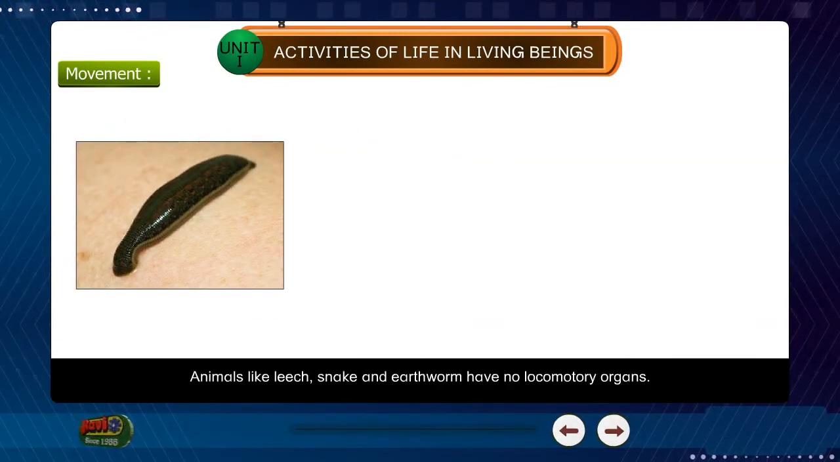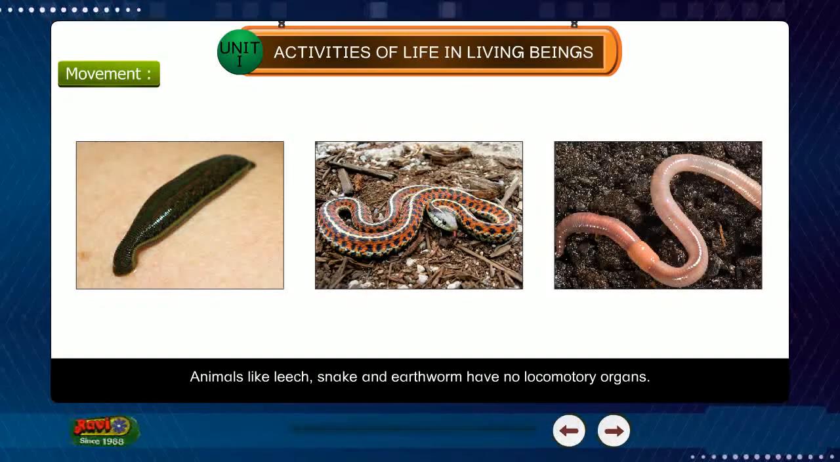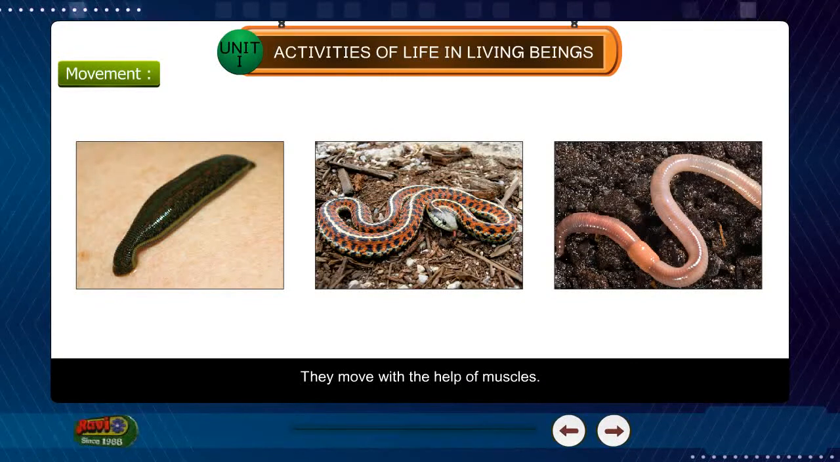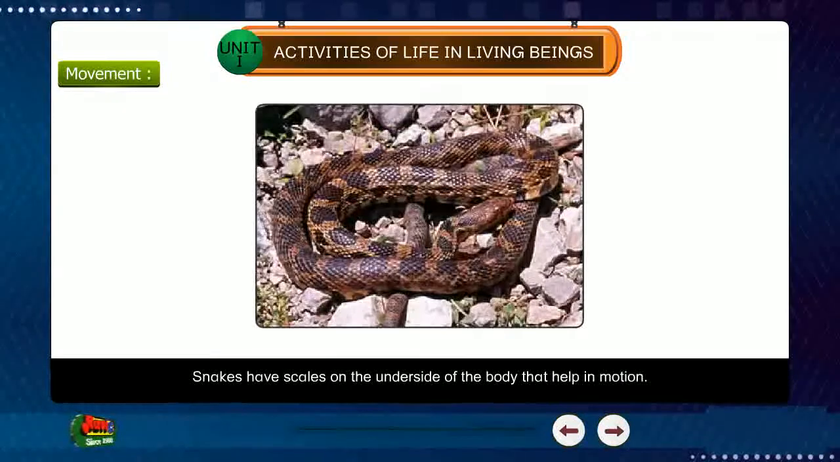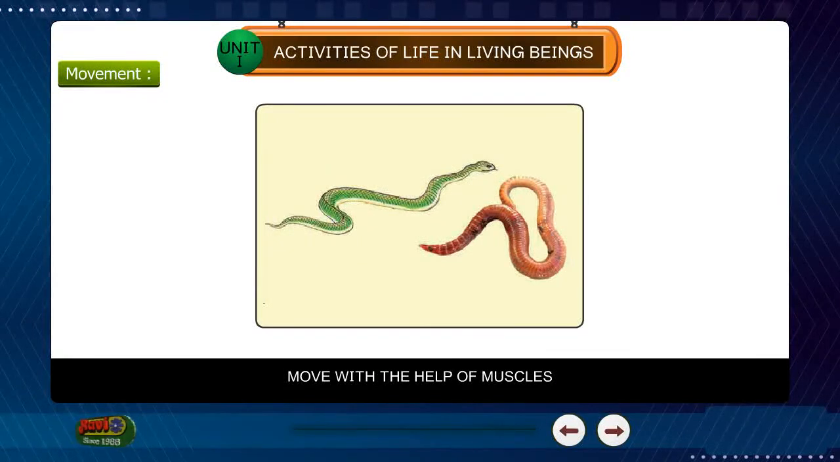Animals like leech, snake, and earthworm have no locomotory organs. They move with the help of muscles. Snakes have scales on the underside of the body that help in motion. Move with the help of muscles.